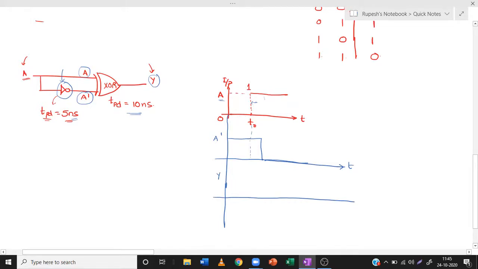So here A is 0, A dash is 1, so the output will be 1. Output will be 1 till here. Then here both A and A dash are 1, so the output will be 0 until this point.